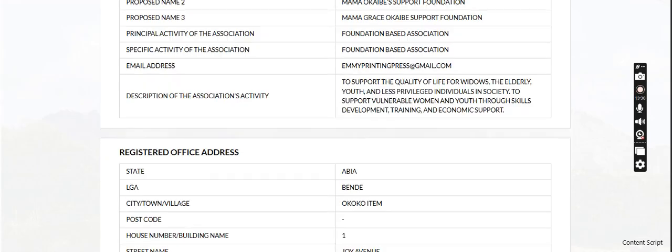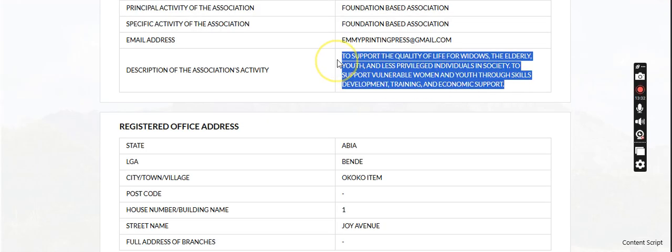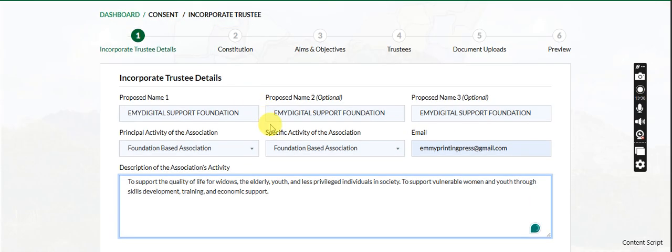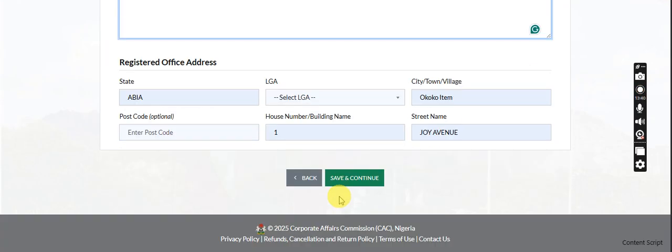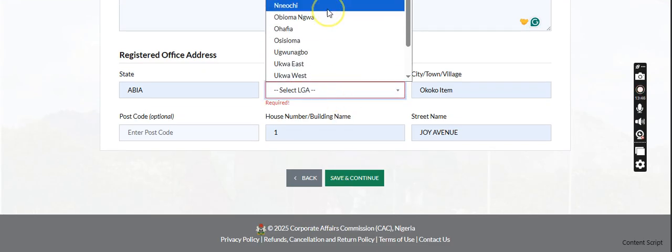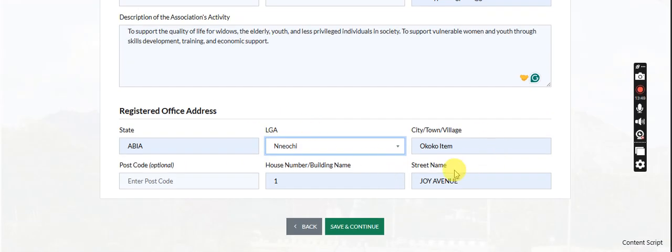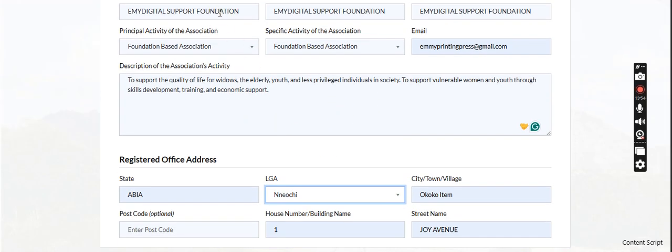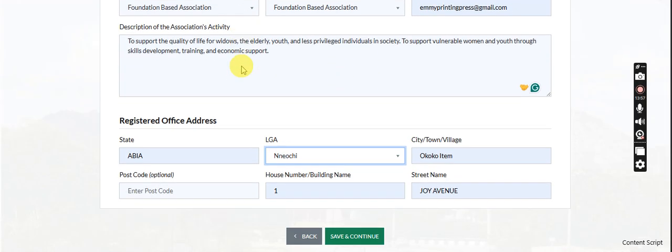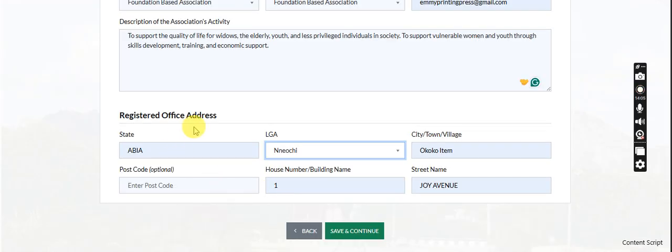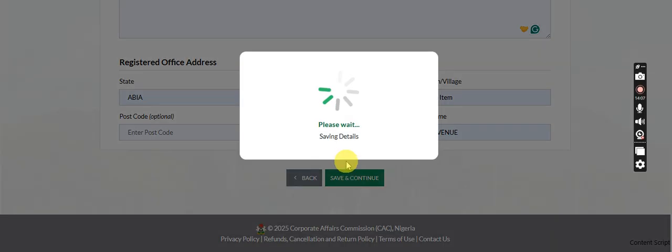All right, so the description. Let's use this. Then the address itself has already been saved. So let's save and continue. Okay, LGA. We are just inputting any. Don't look for this address, it is not existing. And don't look for this foundation, it is not existing yet. So yes, input the name, the proposed name, principal activity of association, description, registered office address, and save and continue.